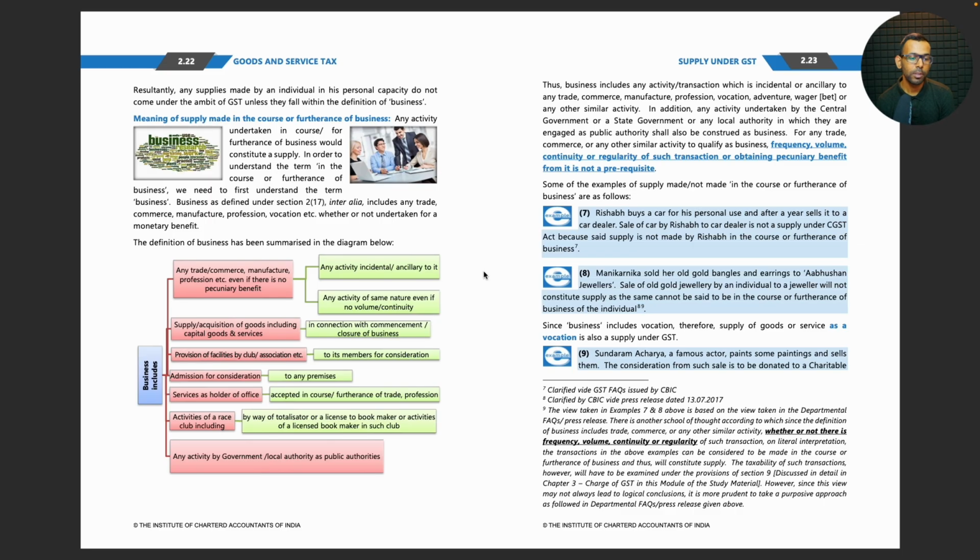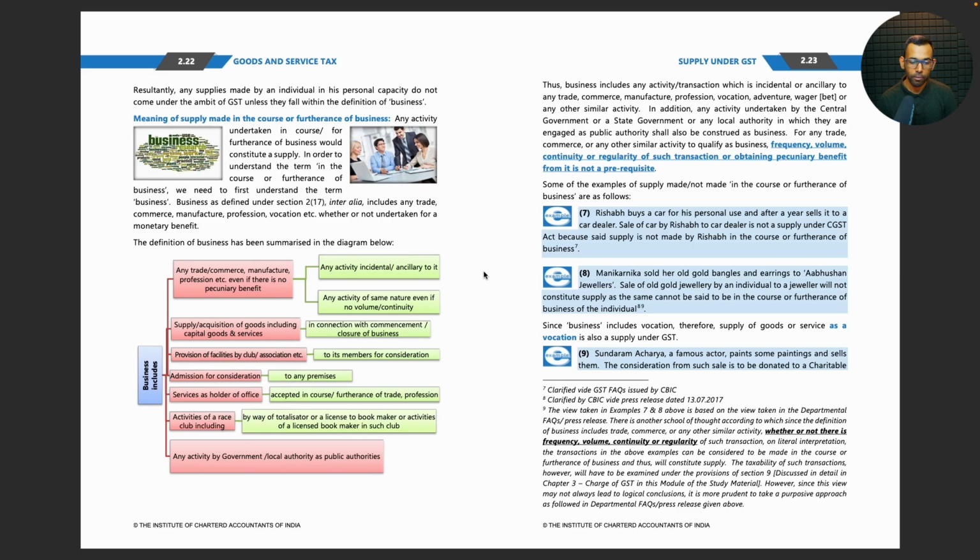The definition of business has been summarized in the diagram below. Any trade or commerce or manufacture, profession, etc., even if there is no pecuniary benefit; any activity incidental or ancillary to it; any activity of same nature, even if no volume or continuity; supply or acquisition of goods including capital goods and services in connection with commencement or closure of business; provision of facilities by club, association, etc.